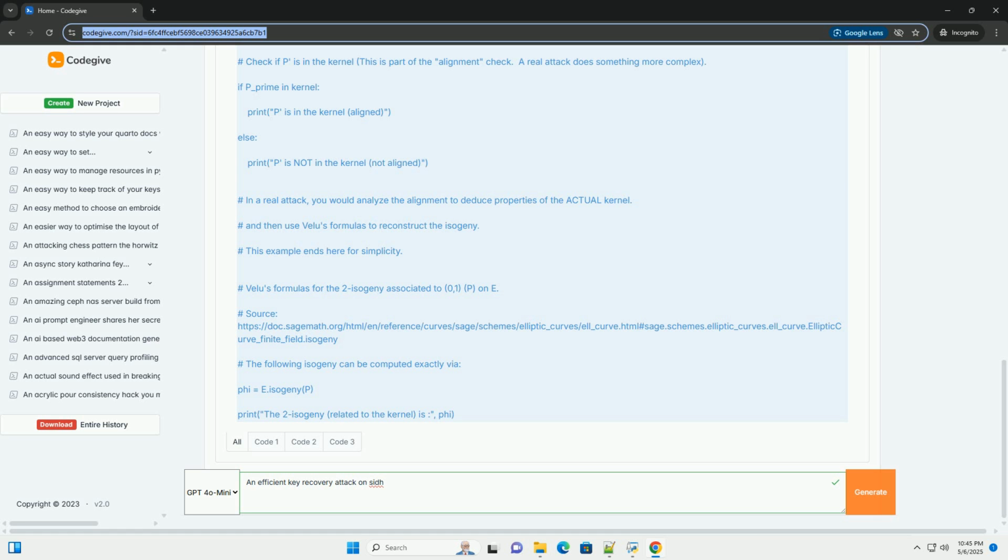SIDH works by Alice and Bob choosing secret isogenies with kernels generated by specific torsion points, points of a certain order on the elliptic curve. These kernels are then used to build the isogenies and publish the resulting curves. 2. SIDH weakness and attack overview: The attack hinges on a vulnerability related to the structure of the torsion points used to define the secret isogenies.